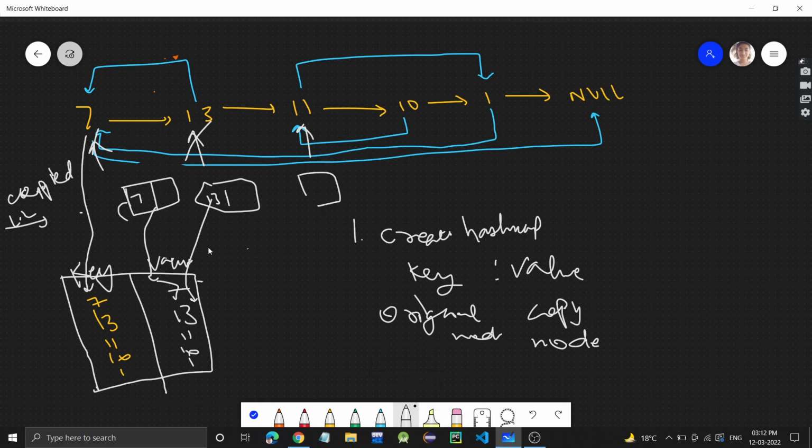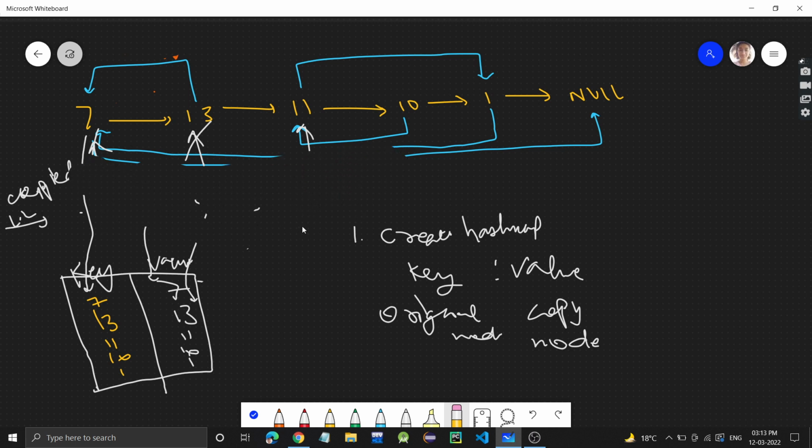Now after this, once we have created all the copies, then it's simple. Let me erase this. Then we just need to connect the next and random pointers. So the second step is connect next and random pointers.